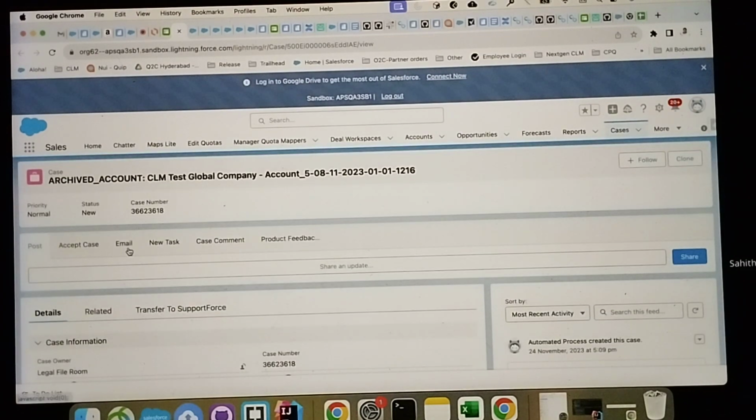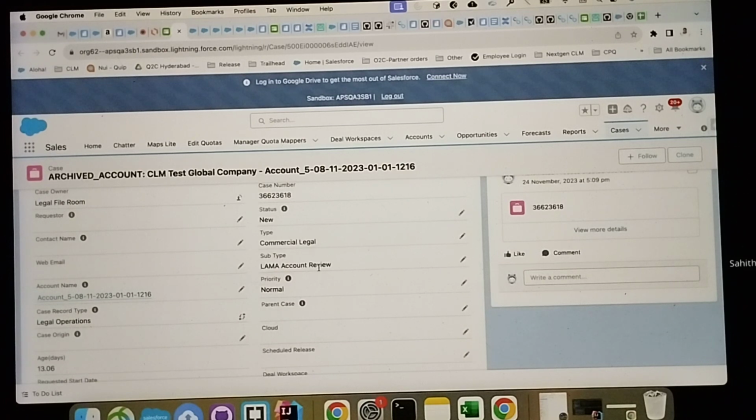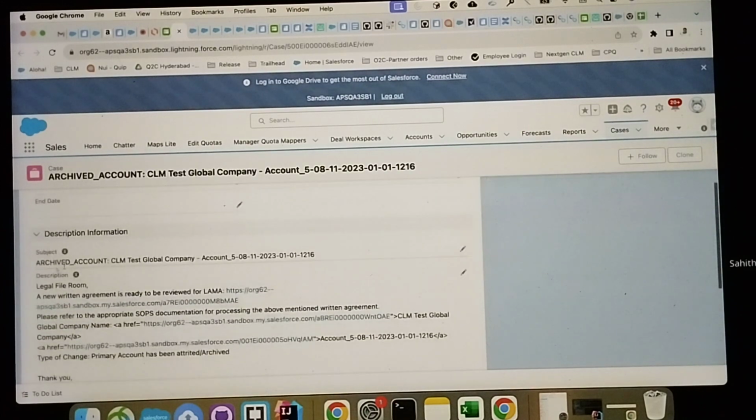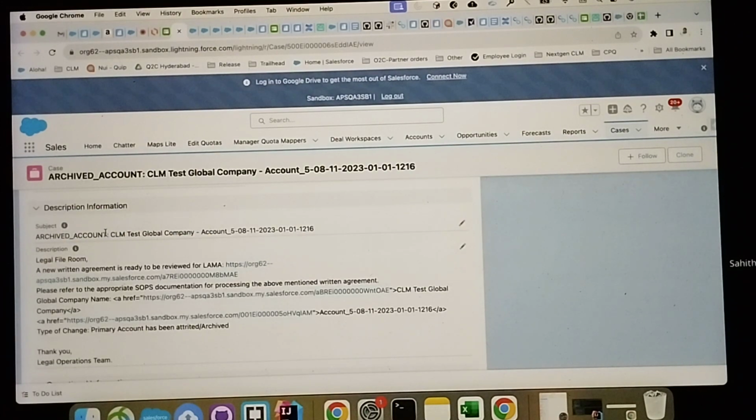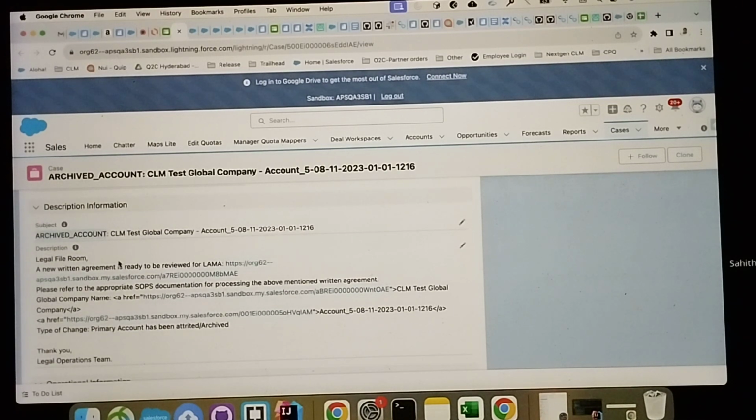When the account is archived, it shows us like this. The case record type is legal operations, and the subtype is LAMA account review. Type is commercial legal. The case owner will be legal file room, and the subject shows like this. It gives archived account. Why is it happening? The account is attrited or archived, so it will give us this, and the message and the links for the global company and the accounts and all. This is the account, this is the global company, and this is the agreement. So all those links will be shown here.